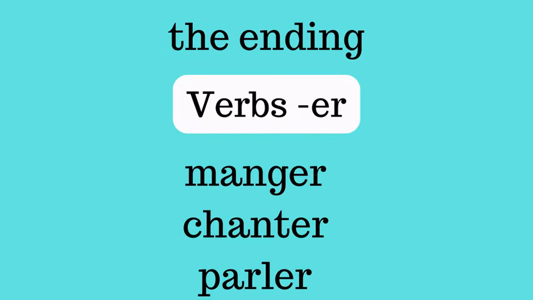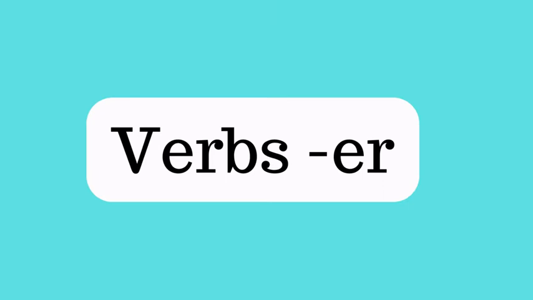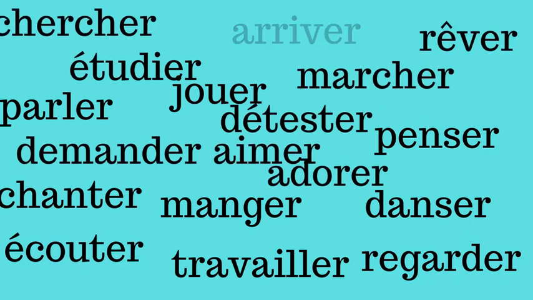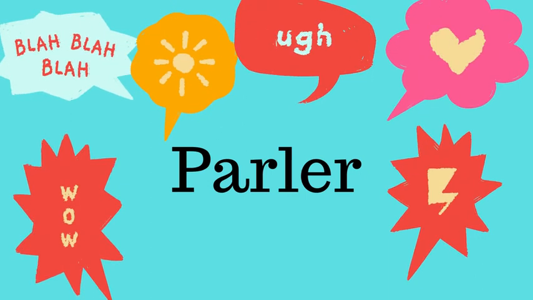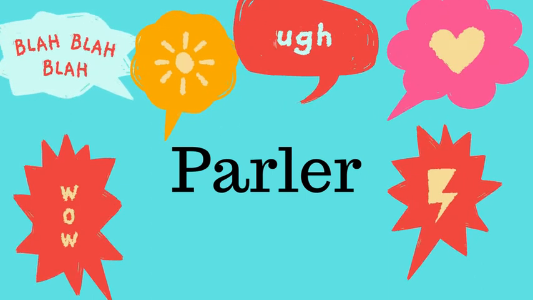Today we are going to take a look at the verb ending with ER, like manger, chanter, or parler. Why the verb ending on ER? Because it's the first group, it's called the first group, and also because the majority of the verbs are part of that group. So, all of those verbs are part of our group. So, if you know that, you have a lot of vocabulary in your hands. We are going to see how it works now with the example of the verb parler, which means to speak.